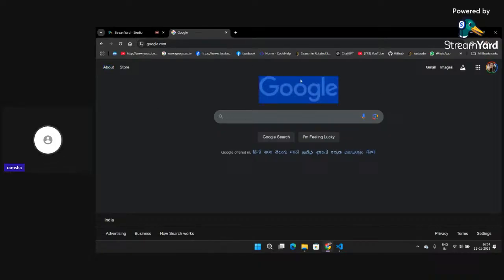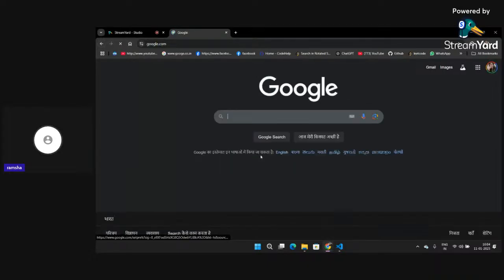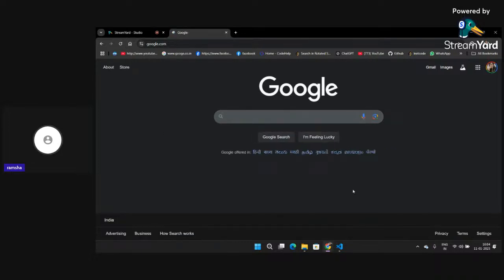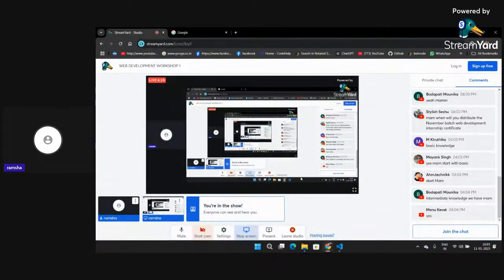An image, the Google logo, some buttons where I can search something, and some languages, like anchor tags, where if I click on this, I can go to that particular language. A lot of things I am able to interact with on this page. So how am I doing this? This is the part we are going to study today: how things are interacting, where the request is sent, and everything here.